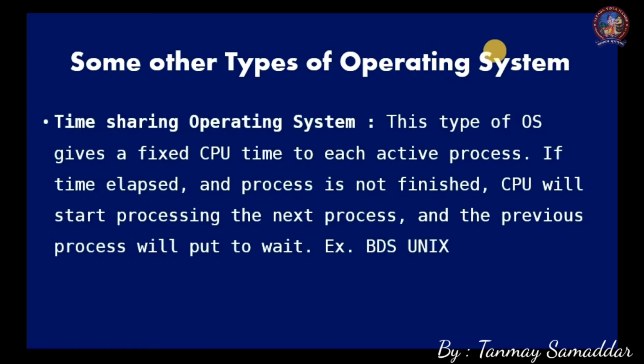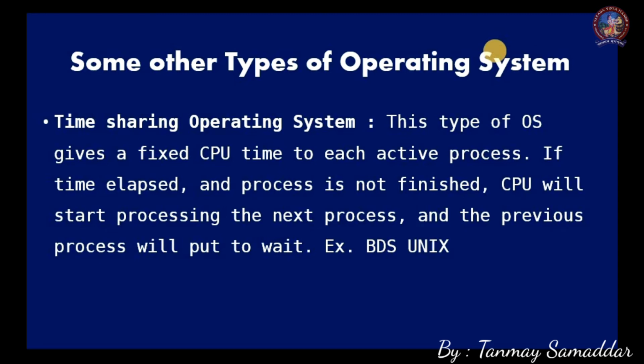So what happens when we run an application in our computer, the operating system allows some part of CPU time to that process, so that the process can be executed by the CPU. In this time sharing operating system, a fixed time is given to each process. If the process is not completed within that given time, the CPU will start executing the next process that is waiting.